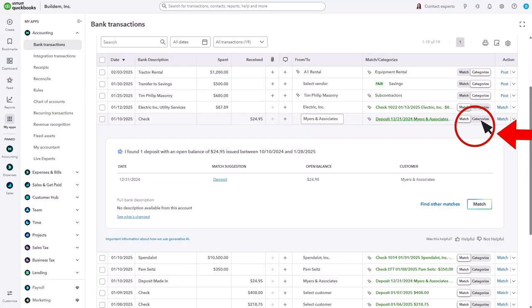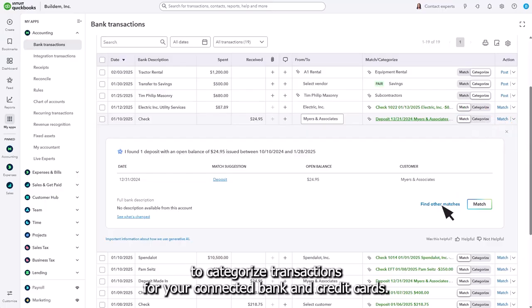transaction. Now you're ready to categorize transactions for your connected bank and credit cards.